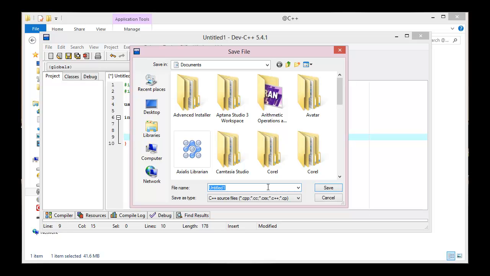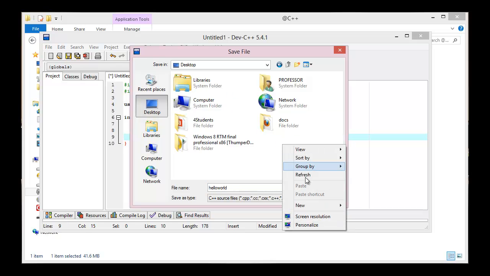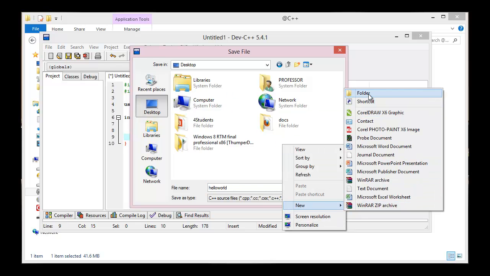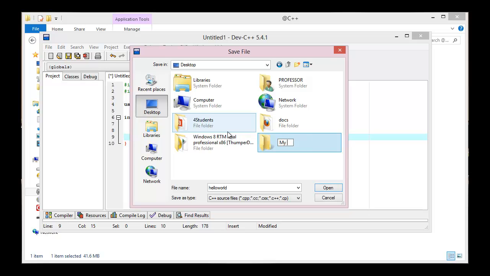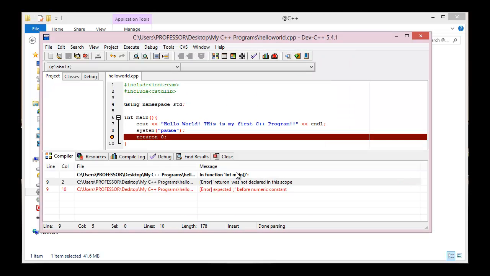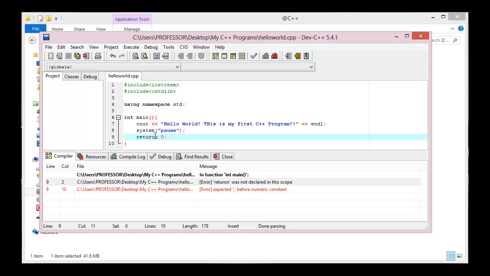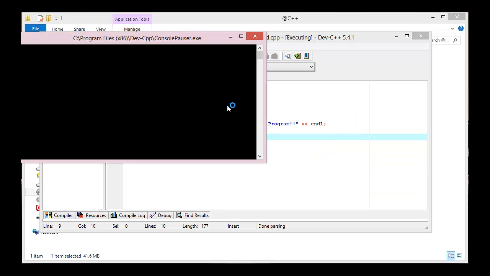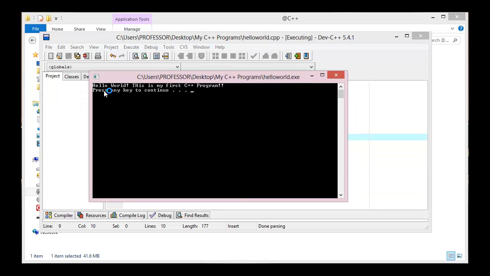Alright, so you have to give the program a name, so let's call it hello world. And I will advise you to create a folder and call it My C++ Programs, and keep everything that you do over there. Oh, what does it say? Sorry, instead of written, I typed it wrongly. Alright, so there we go. Hello, this is my first C++ program.